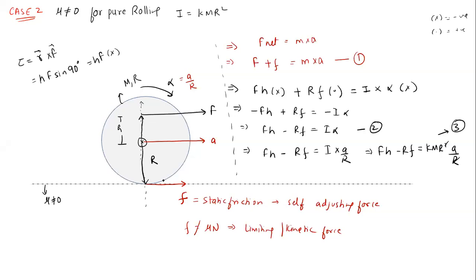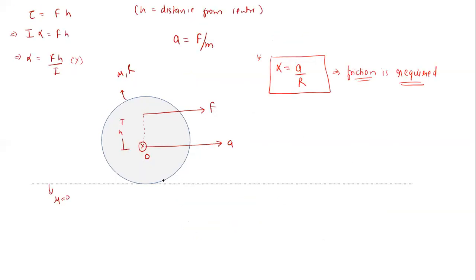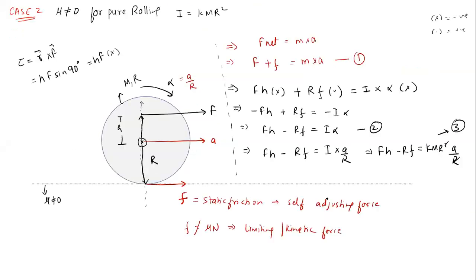Yes, without friction we cannot have pure rolling. Pure rolling is only possible when there is a friction force. That is why I gave you the previous example. Here I told you that alpha is there, angular acceleration is there, but this is not the pure rolling condition, because there is no friction. So friction is required for pure rolling. The body can have alpha because of the force, but it won't be a pure rolling condition. That is why I've given you both examples: first the initial problem, and then this one.